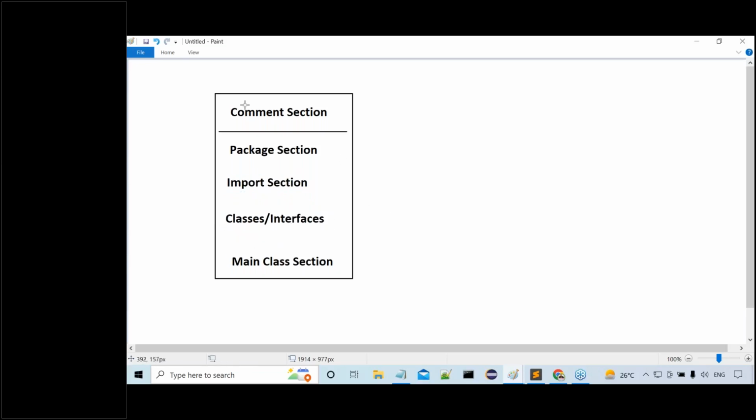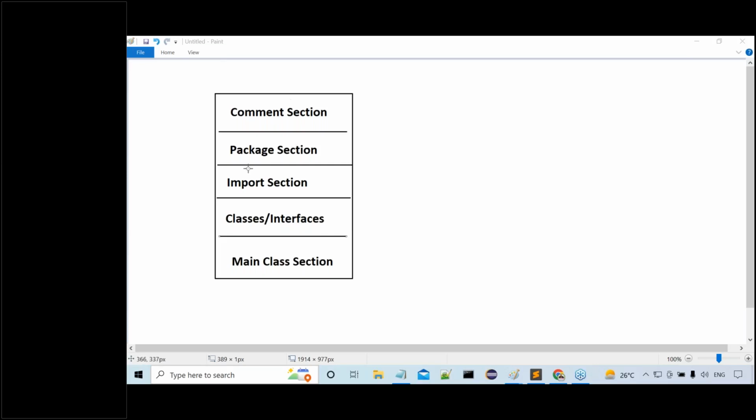Guys, can you read it? What are the 5 parts we are having? First one is the comment section. Second one is the package section. Next one is the import section. Next one is the classes or interfaces section. Then last one is the main class section. Enums and records will come under the classes or interfaces section. Don't worry for that. Maybe enums or records or something else, all of them come under the classes or interfaces section. Don't worry, I'll explain that clearly.